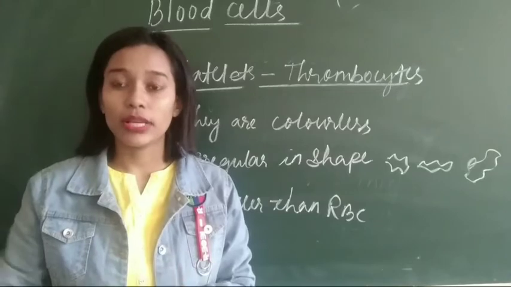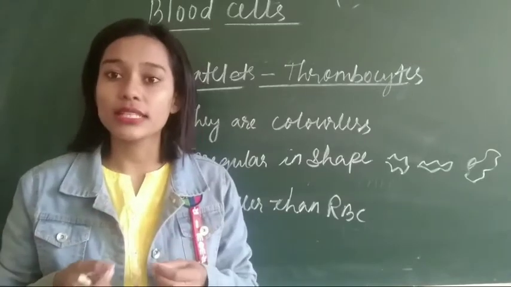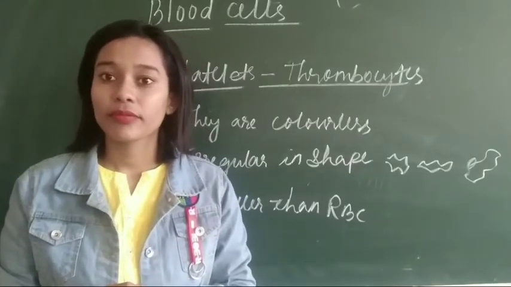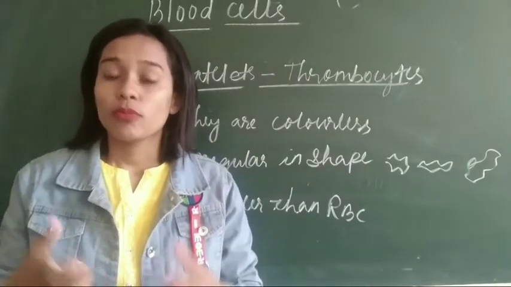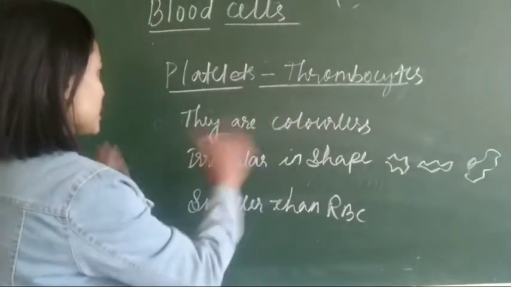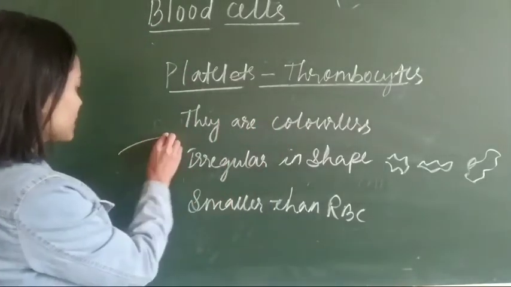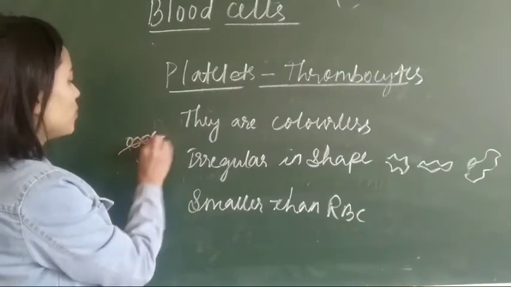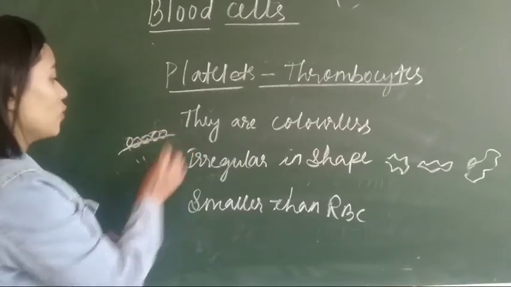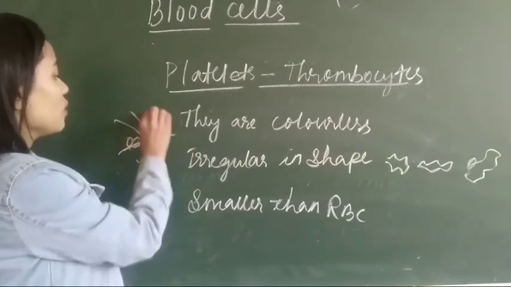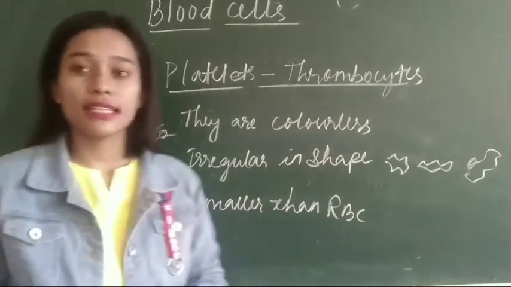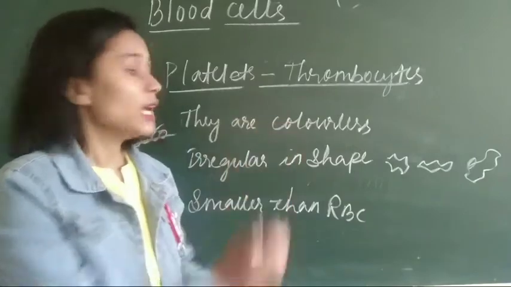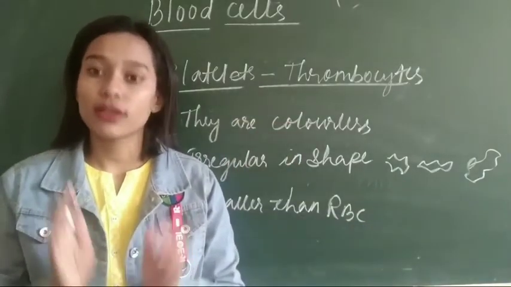How does it help? Suppose you have a cut. What happens? Blood comes out. What will happen if blood comes out continuously? The amount of blood in your body will decrease. So how do platelets help us? Suppose there is a cut and blood is flowing. The platelets will come on the way and block it, so that the blood will not come outside. As a result, bleeding stops. Bleeding stops because of blood clotting, and platelets help in blood clotting.